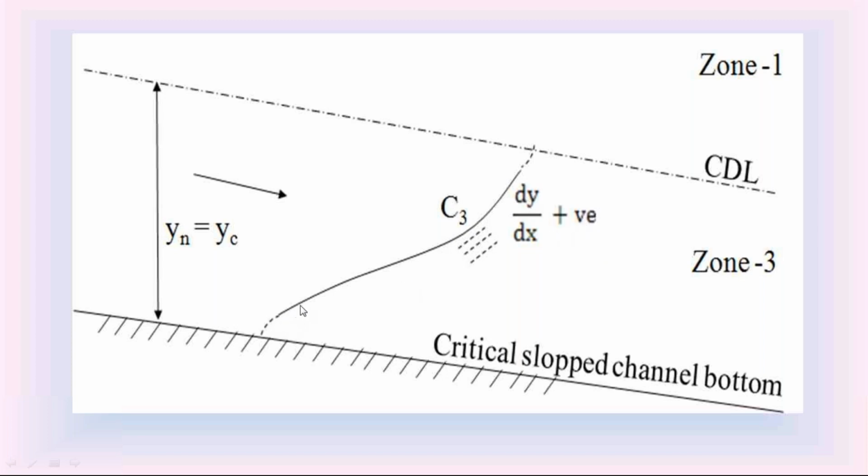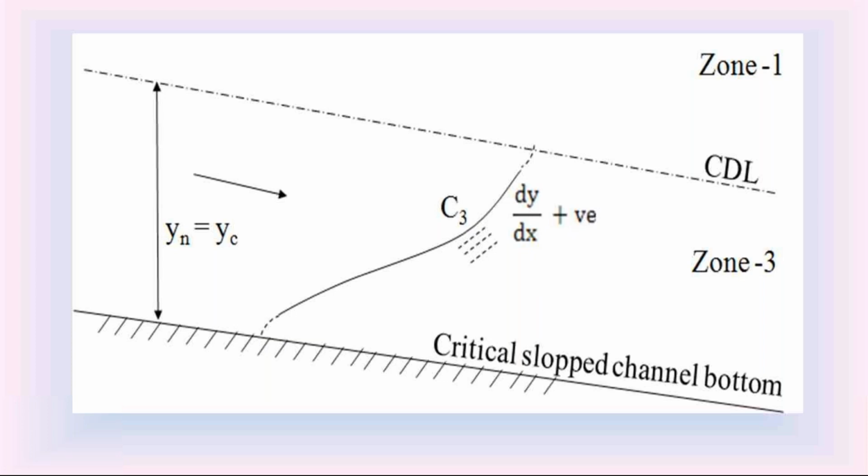So it is a rising water surface profile. It is rising from upstream to downstream. Since it is rising from upstream to downstream, at the upstream, the depth of flow y is 0, that is channel bottom, and on the downstream, the depth of flow y is equal to yc. You know that at the upstream, y is equal to 0. When y is equal to 0, we know that the slope dy by dx is infinity. That infinity indicates perpendicular condition.